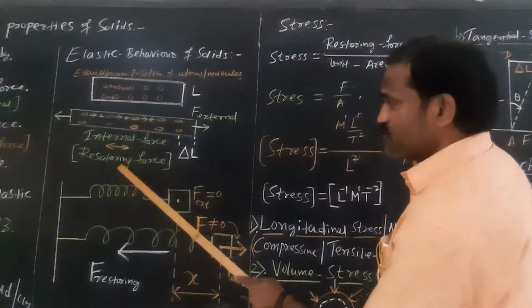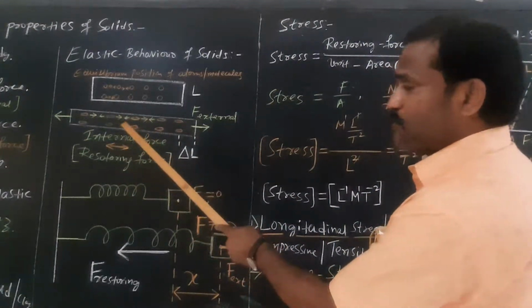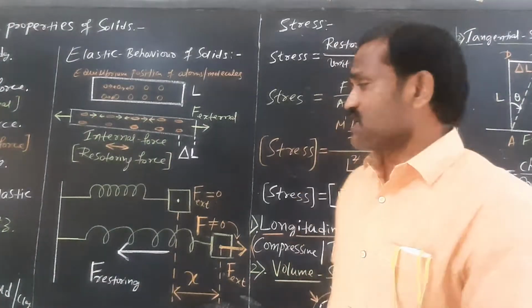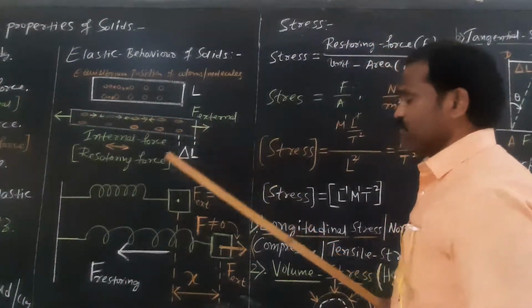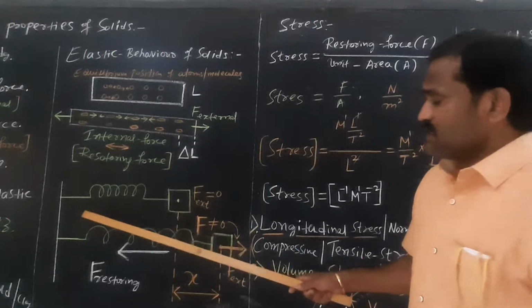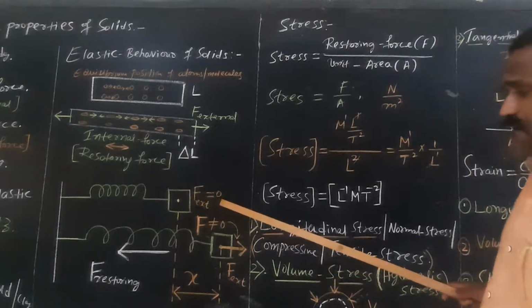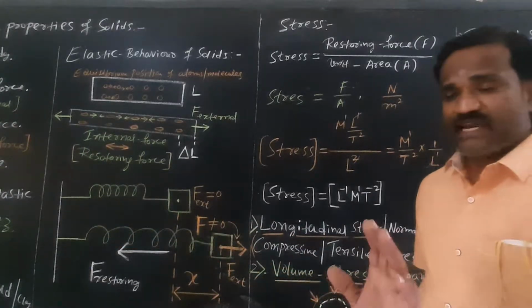So restoring forces are developed inside the solid body. This restoring force acts against the external force. Now look carefully. If there is no external force acting on the spring, the length of the spring will remain the same.